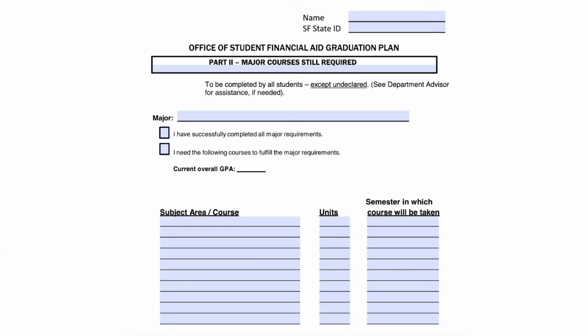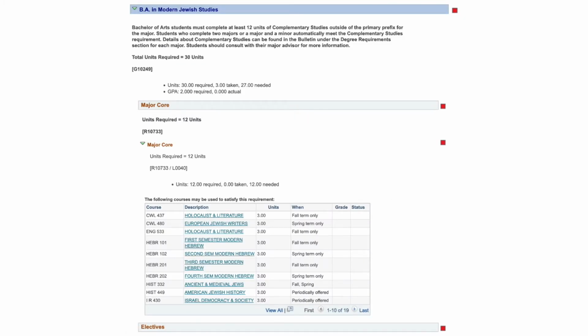Once you fill in all your needed general education requirements, you can move on to page 3 of the SAP appeal. Page 3 is the same as page 2, but instead of general education requirements, you will be filling in needed major requirements. If your major is currently undeclared, you do not need to complete page 3 and can move on to page 4. For those declared in a major, you can scroll down to the major section of your DPR and follow the same process as you did for your general education requirements.